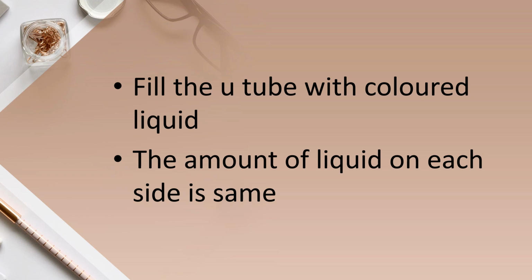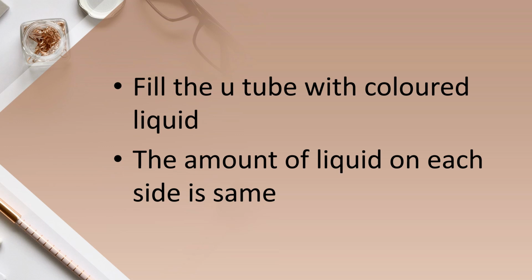So how can we operate this? First of all, we should fill this with a colored liquid. In this we are filling a red color liquid. We can fill this with mercury, red color mercury or any liquid with red color. So if you have poured it there, what will happen? The level on each side will be the same. In that U tube the level on each side will be the same.